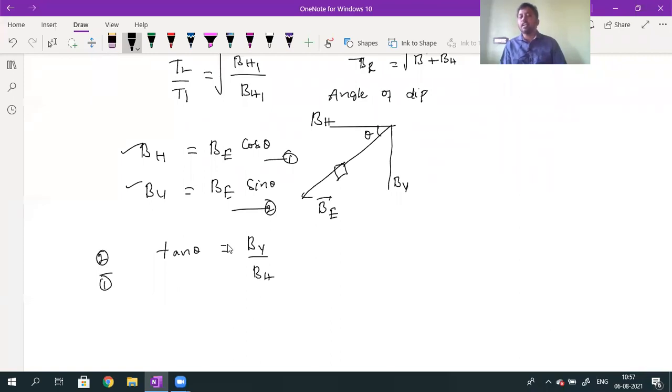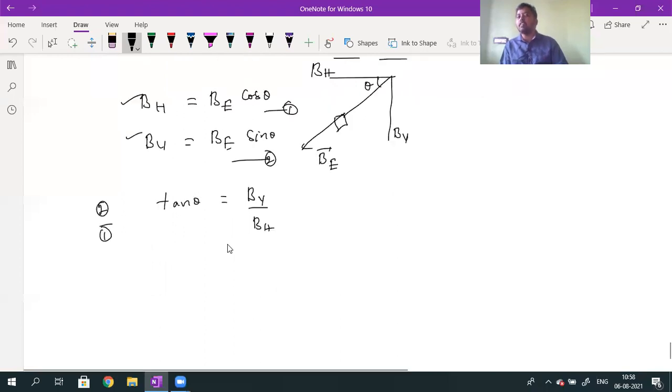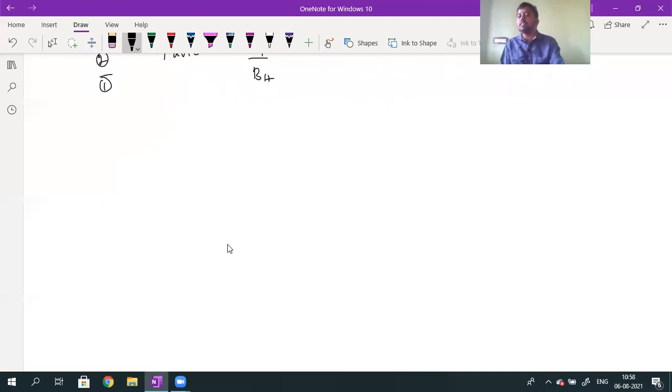Till now, because we are on the Earth's surface, we have considered the horizontal component of Earth's magnetic field, which is given by BH. Are you getting it? So this Earth's horizontal magnetic field BH changes with the theta value. Theta is called what? Angle of dip. Suppose two places are given.